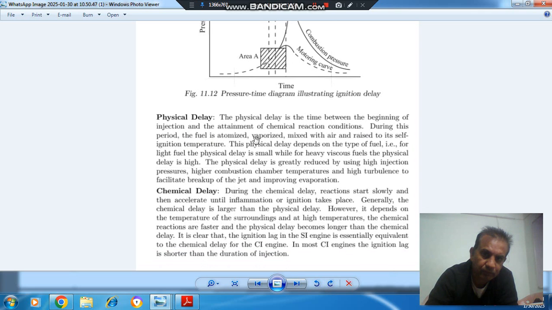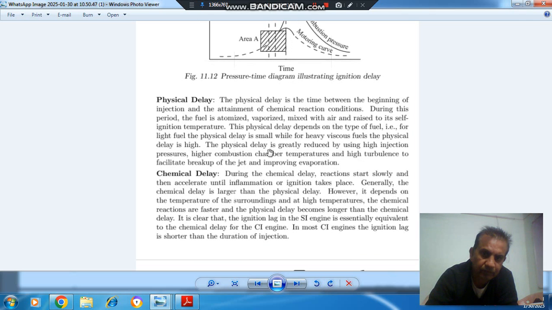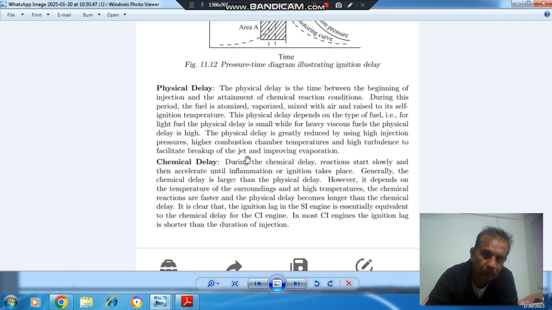During this period, the fuel is atomized, vaporized, mixed with air, and raised to its self-ignition temperature. This physical delay depends on the type of fuel. That is, for light fuel, physical delay is small, while for heavy viscous fuels, the physical delay is high. The physical delay is greatly reduced by using high injection pressure, high combustion chamber temperature, and high turbulence to facilitate breakup of the jet and improving evaporation.